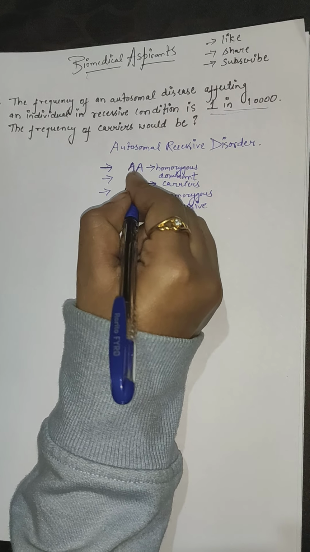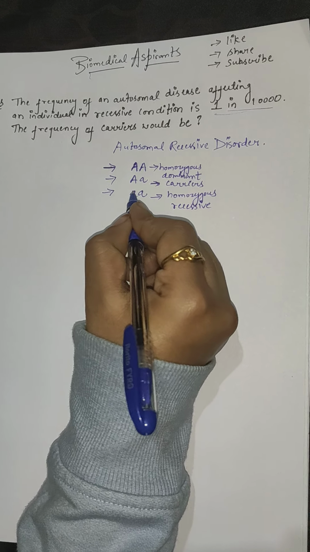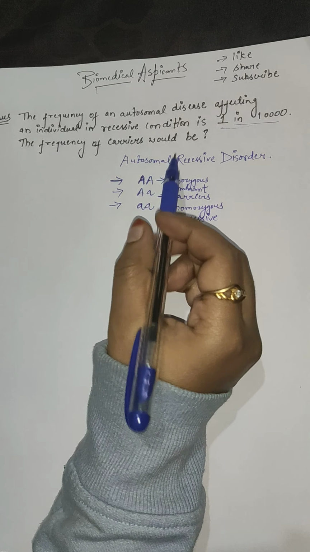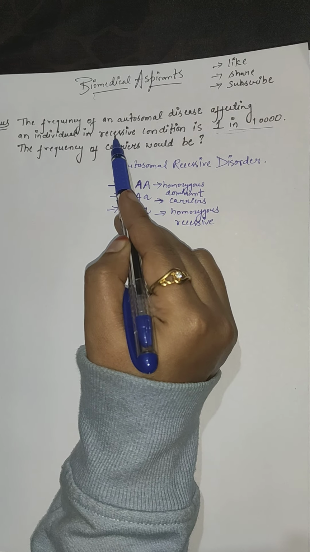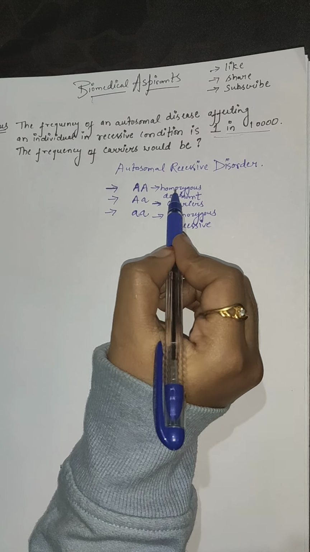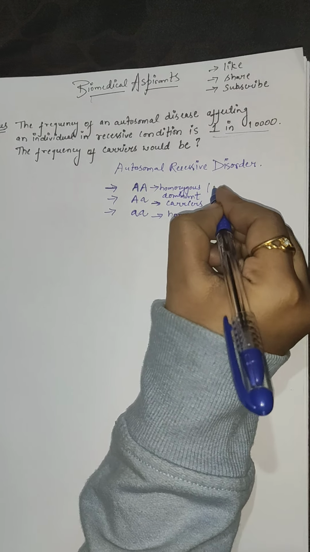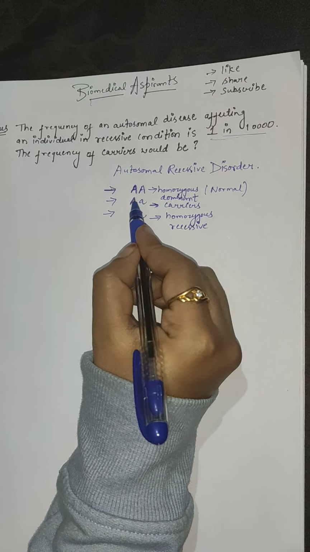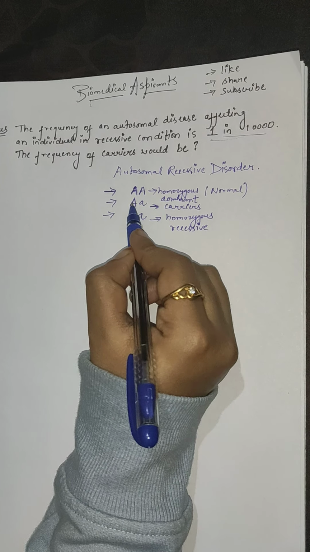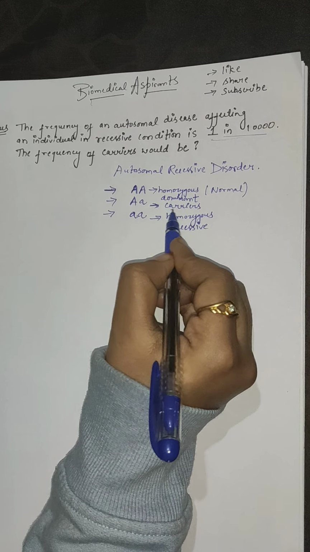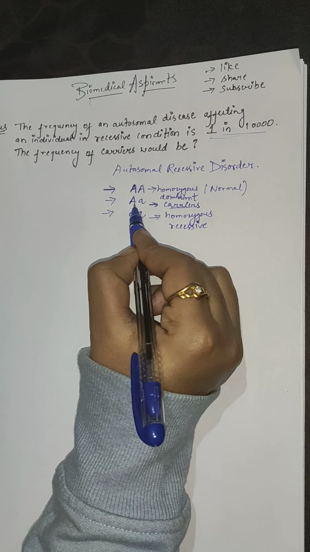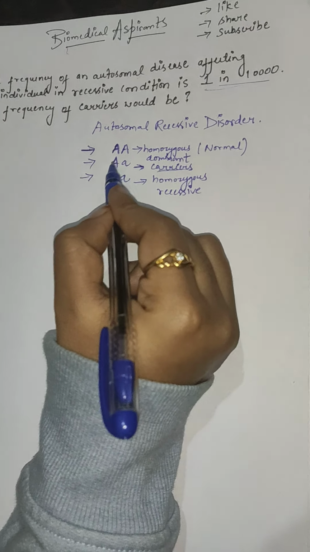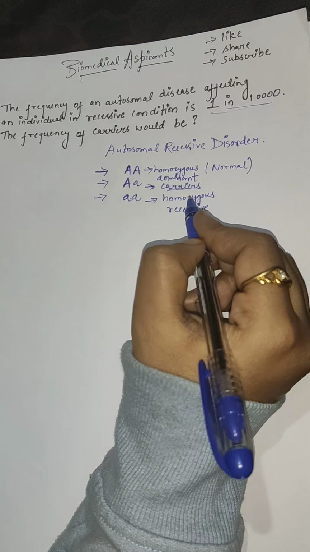Capital letters represent our dominant allele, and small letters represent our recessive allele. So because this question is based on an autosomal recessive condition, in homozygous dominant condition an individual would be normal, and if an individual has one dominant and one recessive allele, then it would be a carrier. Carrier means it is not affected by the disease, but it has the potential to spread the disease.